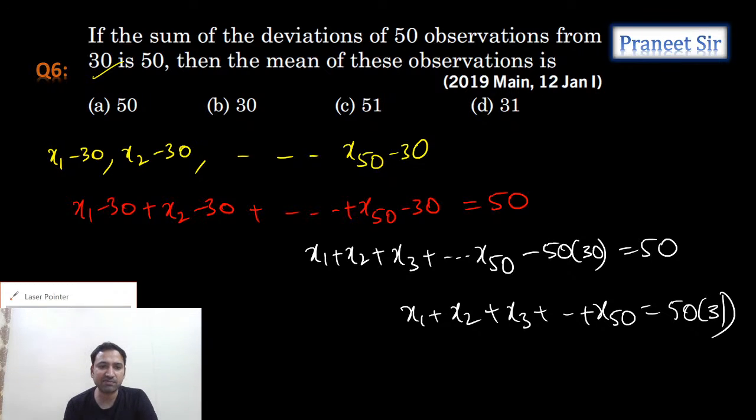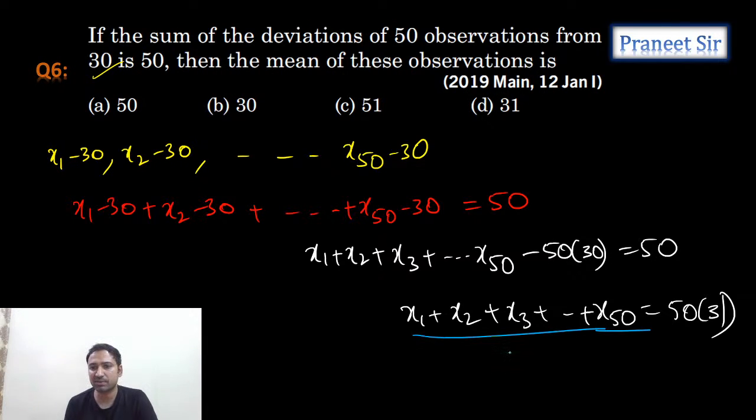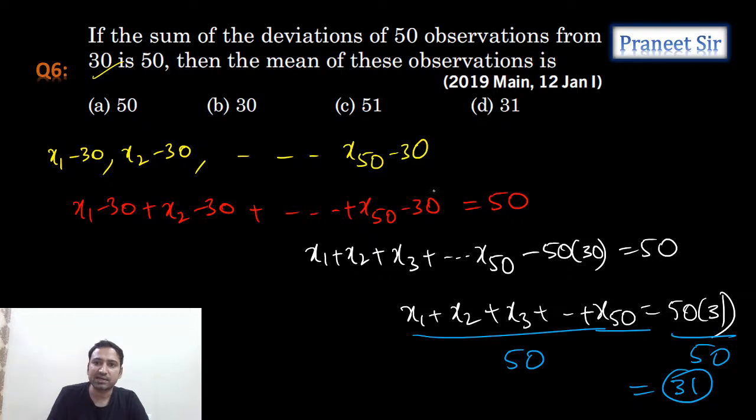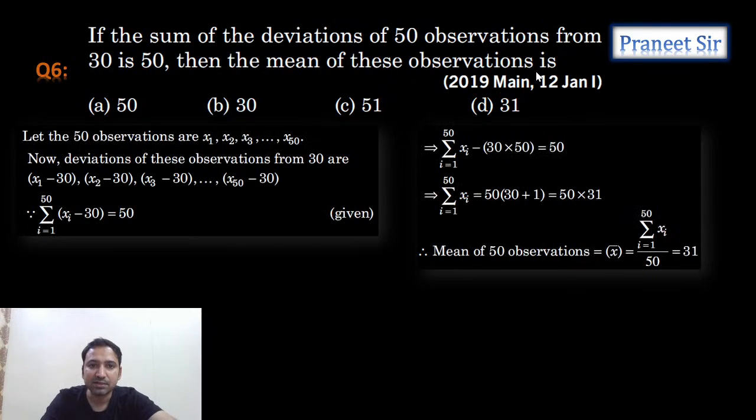But we need to calculate the mean. To calculate the mean, it is the sum of the observations by the total number of observations. The total number of observations is 50. Let's divide by 50. If you divide by 50, how much are we getting? Are we getting 31? Yes, exactly. So the fourth option is correct. Guys, is it clear? The sum of the deviations of 50 observations from 30 is given as 50, so from this we calculated the sum of the observations divided by the total number of observations. Correct? Okay, next one.